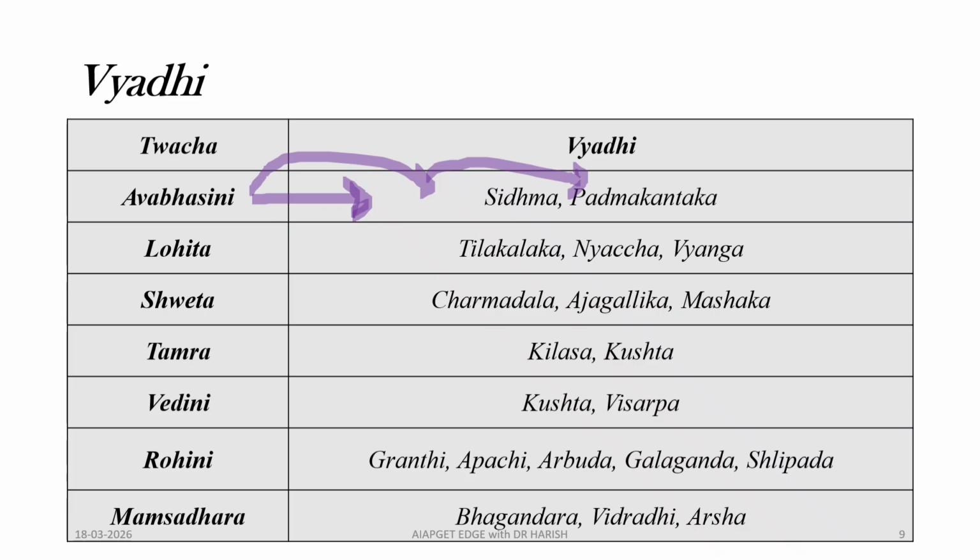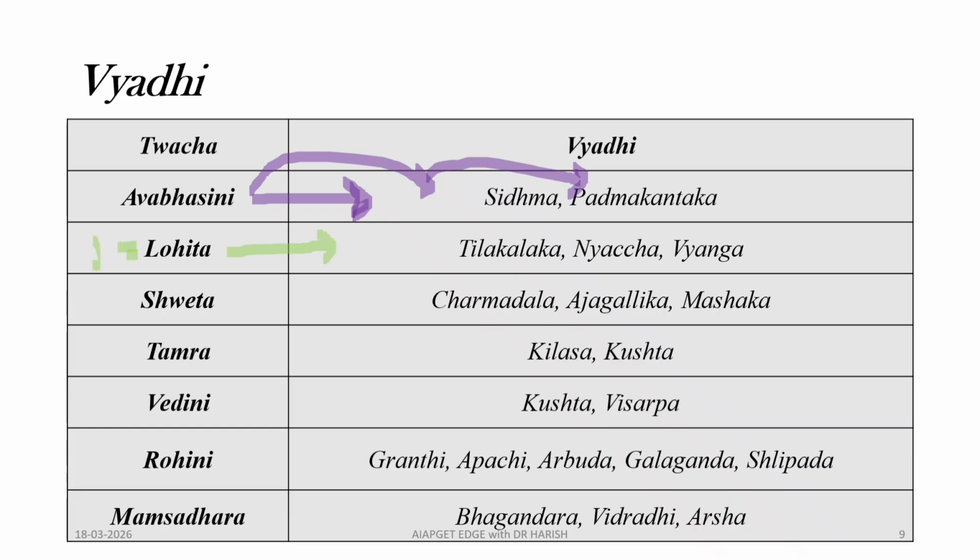The trick is this: Avabhashini, she is having two friends. One friend's name is Sidhu and another friend's name is Padma. This makes the trick to remember the diseases of the first layer, that is Avabhashini. Sidhu and Padma, that is Sidhma and Padma Kantaka.